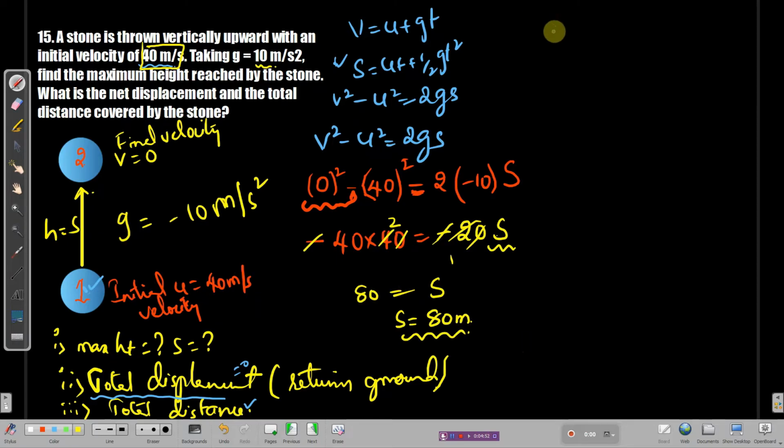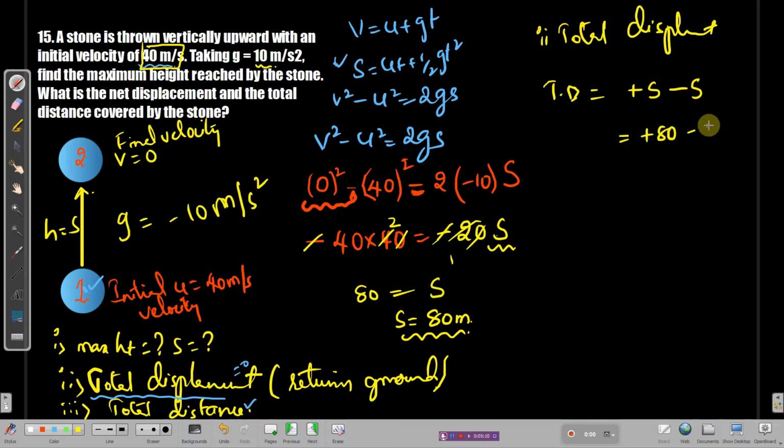And you have two questions coming up here. The second bit says find the total displacement. Total displacement, I'm going to write up here. Total displacement is equal to displacement for climbing up, positive S, plus displacement for climbing down, negative S, so plus 80 minus 80 equals 0. Let me erase this malfunction. Okay, plus 80 minus 80 will become 0. Total displacement, as we have already learned, is 0.